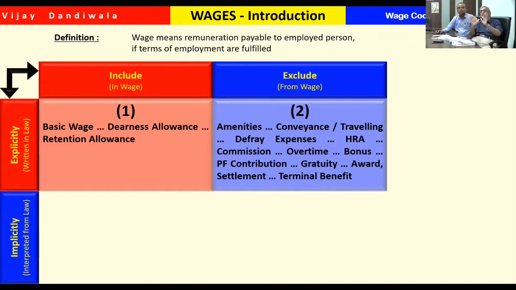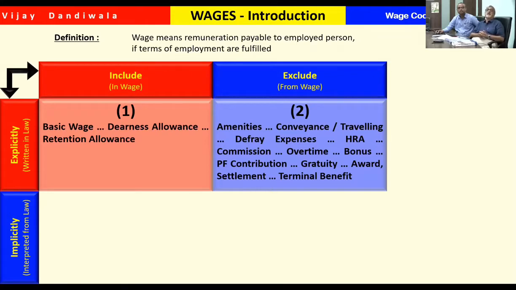For the sake of simplicity, I will use these words. So now, in the definition part, it has been explicitly included that basic wage, dearness allowance, and retention allowance are part of wages.